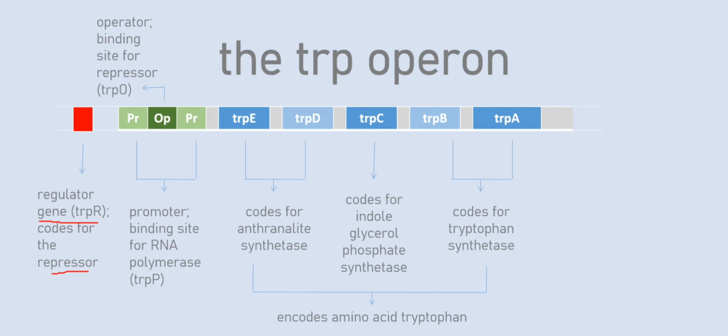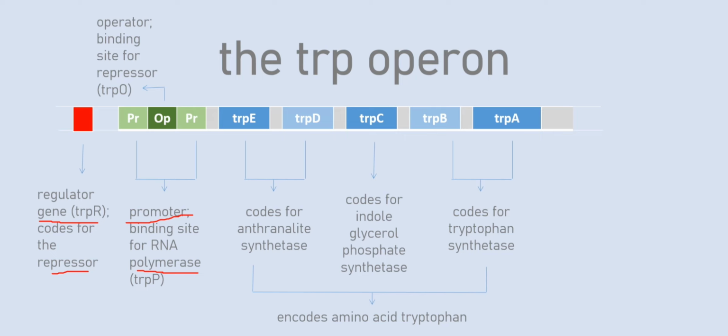Also, we have the promoter. The promoter, as we all know, is the binding site for the RNA polymerase, which is the primary enzyme for the synthesis of the mRNA, or the transcription process. Next, within the location of the promoter, we have the operator. This is the binding site for the repressor. So the repressor that will be encoded by the regulator gene will bind here in the operator. So it's the TRPO.